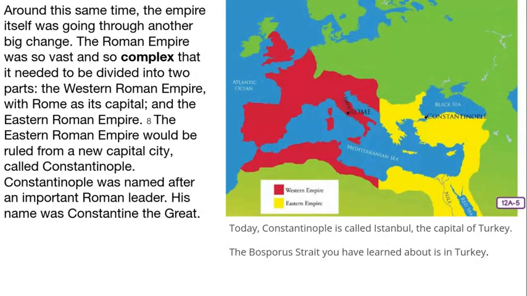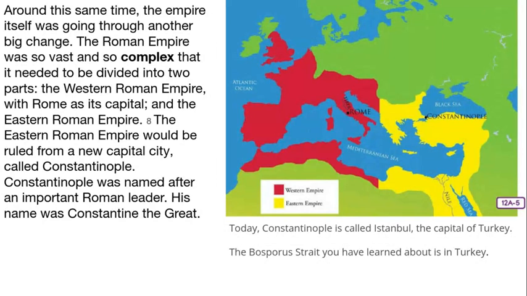Around the same time, the empire itself was going through another big change. The Roman Empire was so vast and so complex that it needed to be divided into two parts: the Western Roman Empire, with Rome as its capital, and the Eastern Roman Empire. The Eastern Roman Empire would be ruled from a new capital city called Constantinople. It's kind of a fun word to say, Constantinople. Constantinople was named after an important Roman leader. His name was Constantine the Great. Today, Constantinople is called Istanbul, the capital of Turkey.